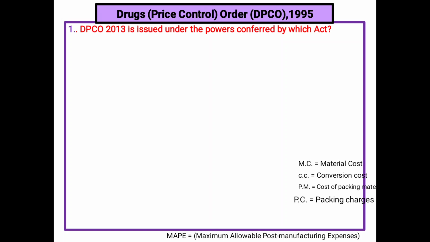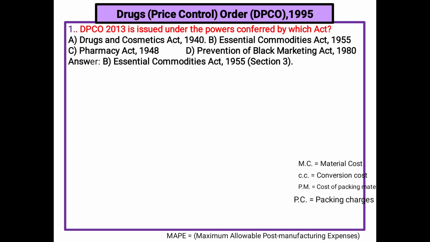Next, Drug Price Control Order, DPCO 1995 and DPCO 2013. It is issued under the power conferred by which act? A. Drugs and Cosmetics Act 1940, B. Essential Commodities Act 1955, C. Pharmacy Act 1948, D. Prevention of Black Marketing Act 1980. So the Essential Commodities Act. B is the correct answer.